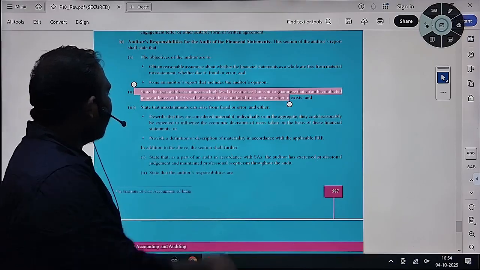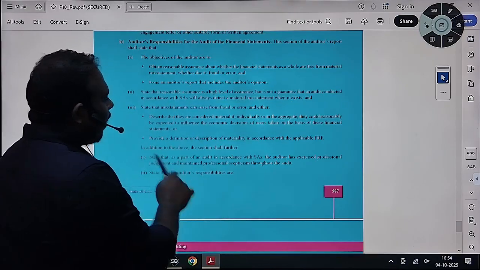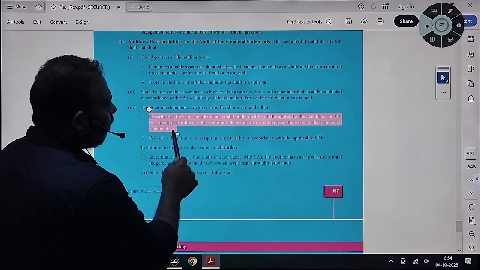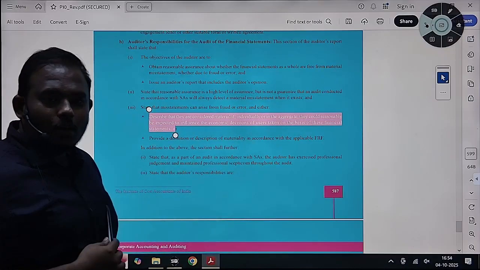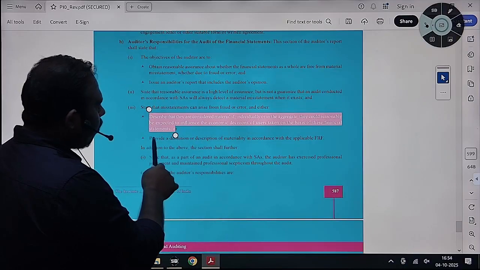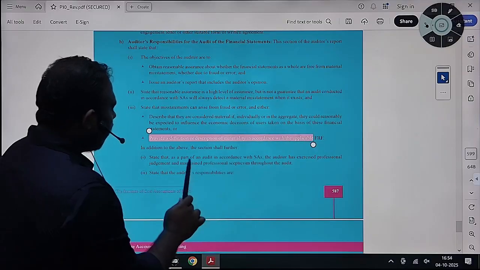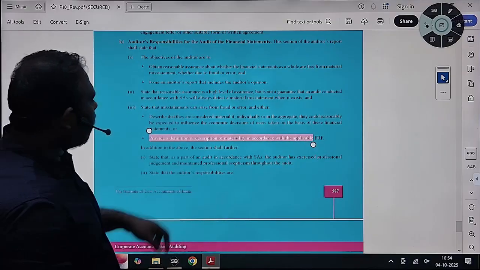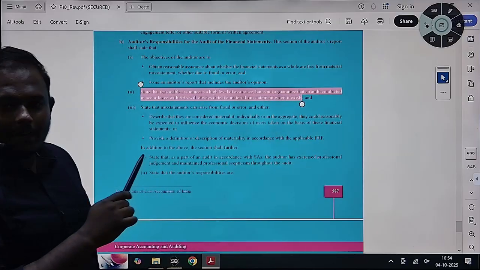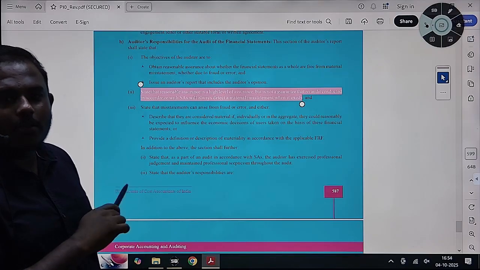State that there might be some misstatements due to fraud and error. Describe that you have considered audit on materiality, either individually or in aggregate, that could influence. Provide the description of materiality. State that the audit conducted might not always detect all the misstatements.